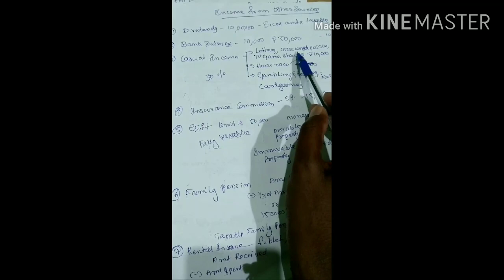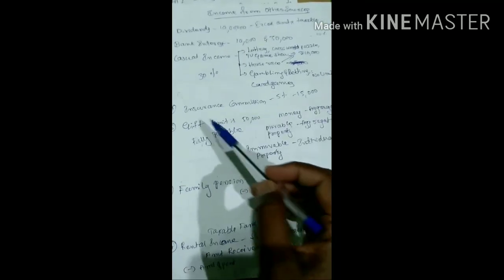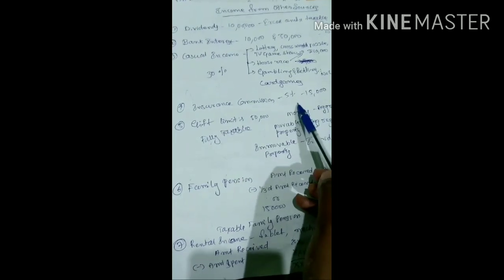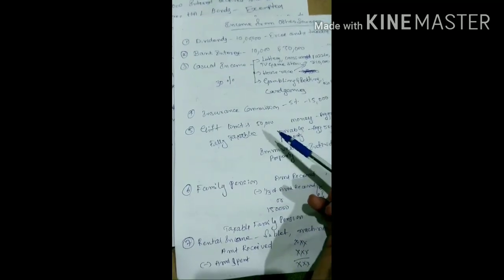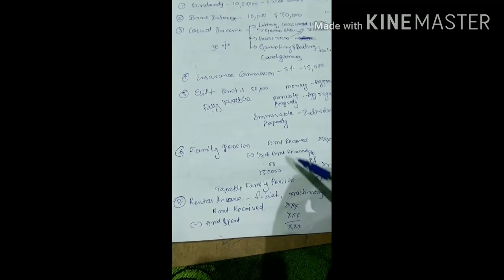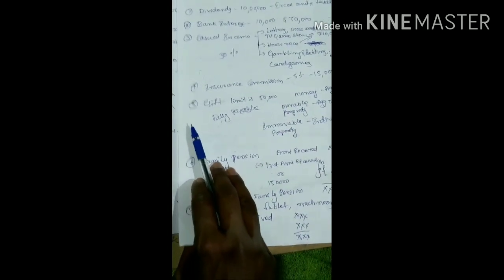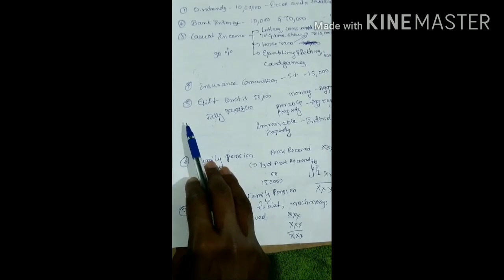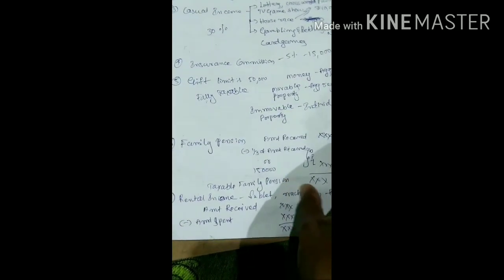Lottery, crossword puzzles, TV, the limit is 10,000. Next, insurance commission 15,000 at 5%. Gift limit 50,000. As I told, in case of friends the limit is 50,000, in case of relatives, exempted. Family pension, you need to follow some format, then royalty or whatever it may be, and in case of post office savings bank account, the limit is 3,500.